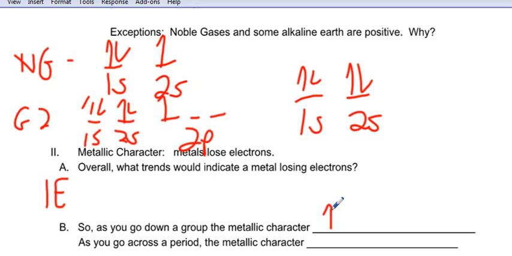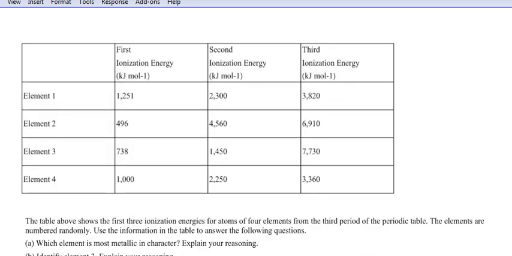As you go across the period, the metallic character goes down. Why? Because you have a greater effective nuclear charge, so you have greater attraction, so it is harder and harder to lose that outermost electron. Okay? Let's go. Hopefully you recognize this problem. This came from section 8.7. I've already done this, so let's go to the next page.